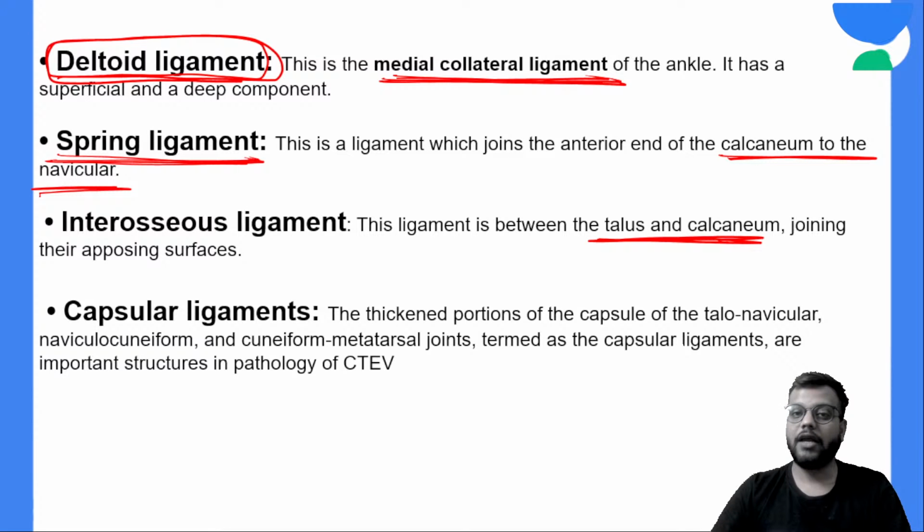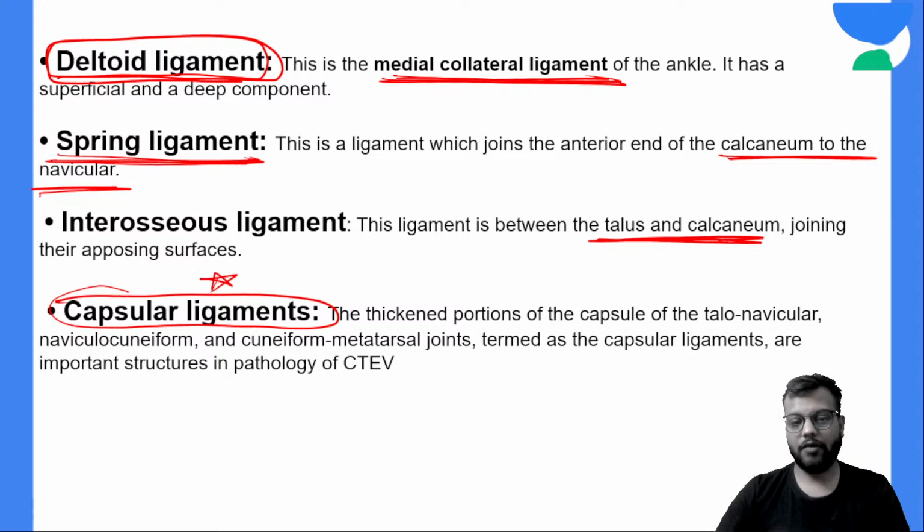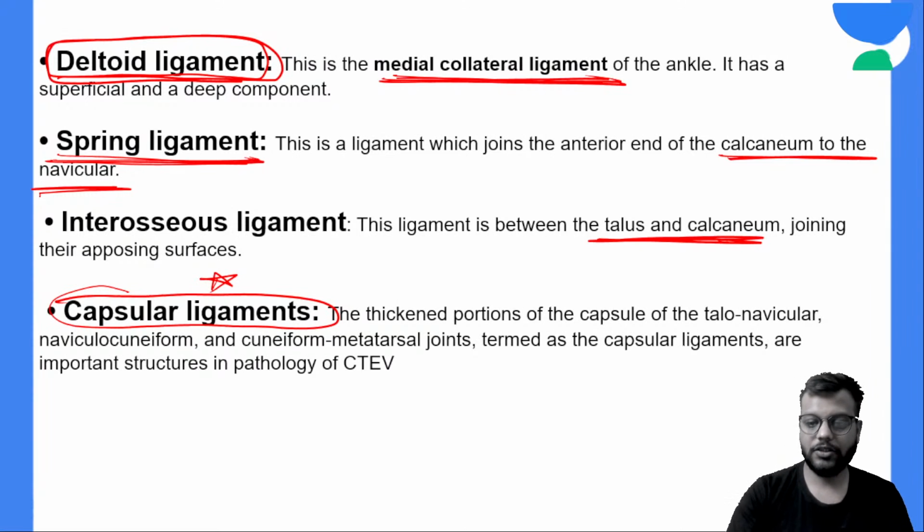Okay, between calcaneum and talus is the interosseous ligament, between calcaneum and navicular there is the spring ligament, and all other joints are surrounded by the individual capsular ligaments. Okay, so just remember spring ligament, deltoid ligament, and interosseous ligament.